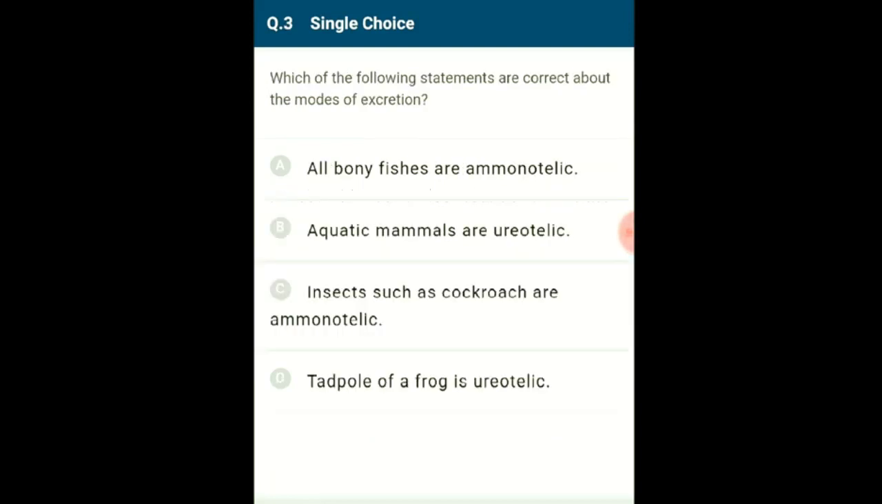Question number 3. Which of the following statements are correct about the modes of excretion? Freshwater bony fishes are aminotelic. Marine bony fishes release trimethylamine oxide as their chief excretory product. Terrestrial insects such as cockroach are uricotelic, while aquatic insects are aminotelic. Tadpole of the frog is aminotelic.